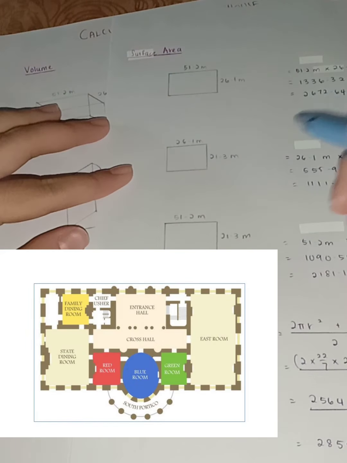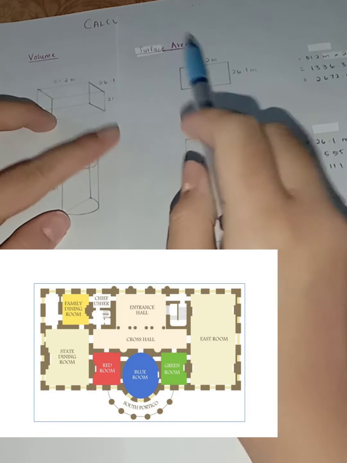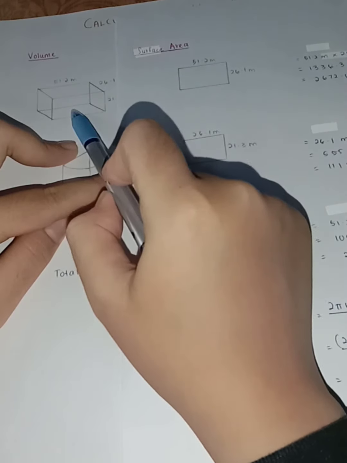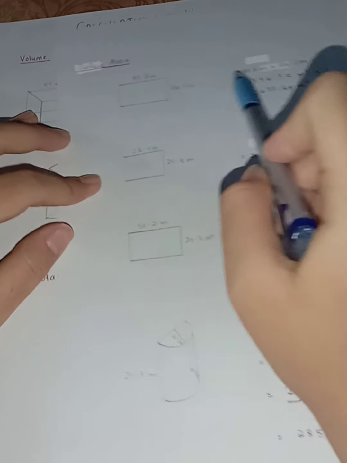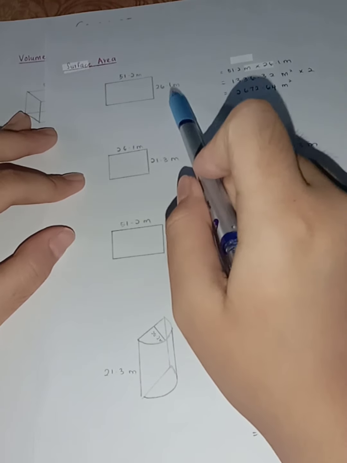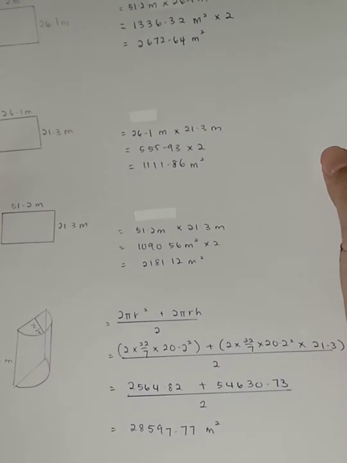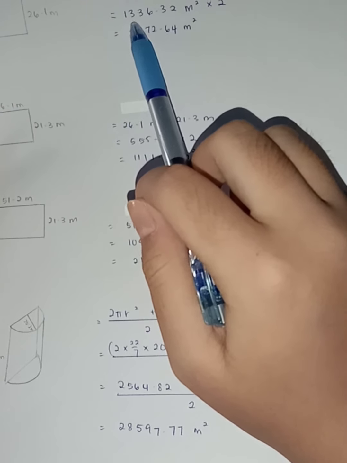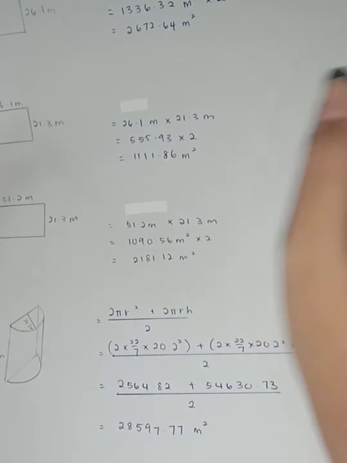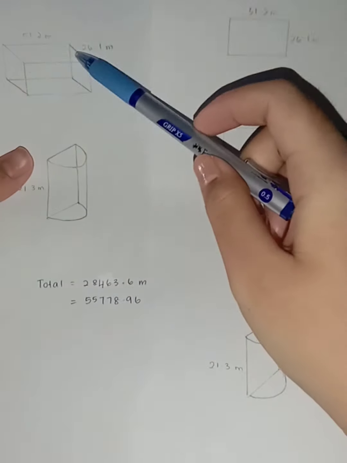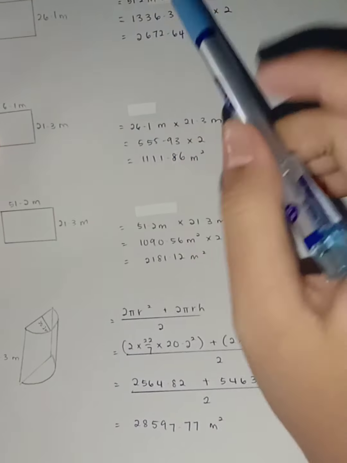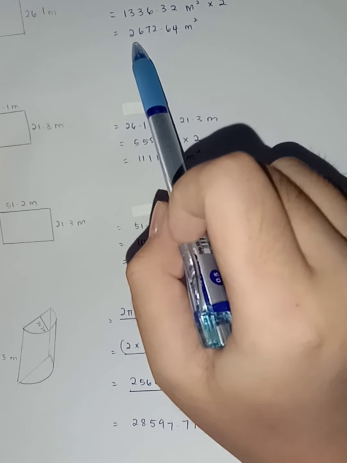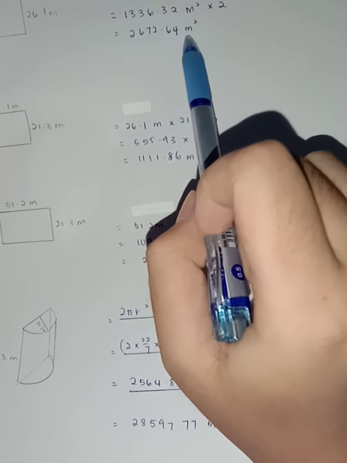Next is the surface area of the White House. We can see from this cuboid, it has a rectangular shape at the top and at the floor. So 51.2 meters as the length and 26.1 meters as the width. So 51.2 meters times 26.1 meters is equal to 1336.32 meter squared. But since there are two surfaces, at the top and at the floor, 1336.32 meter squared times 2 is equal to 2672.64 meter squared.